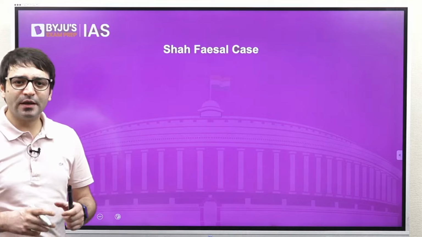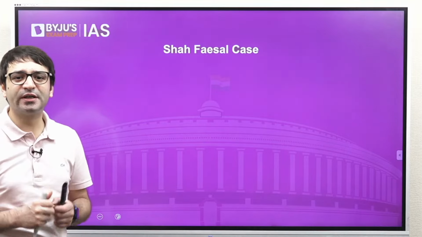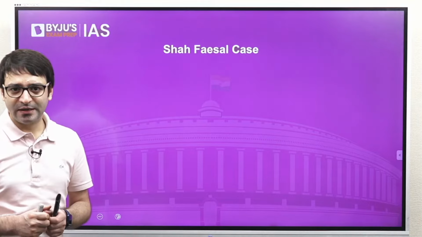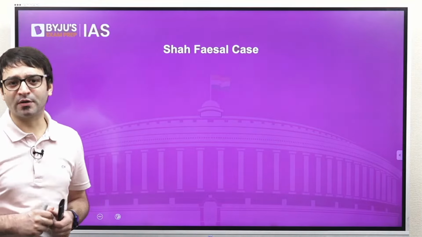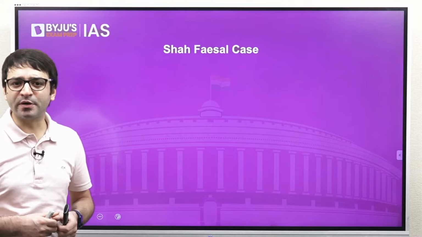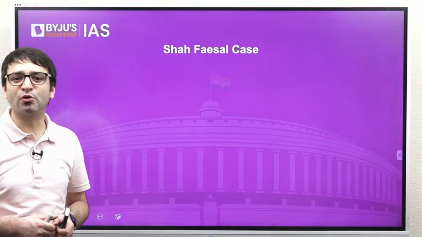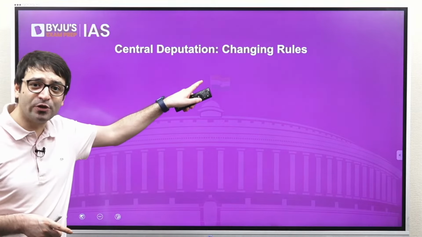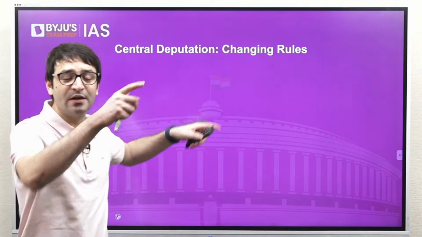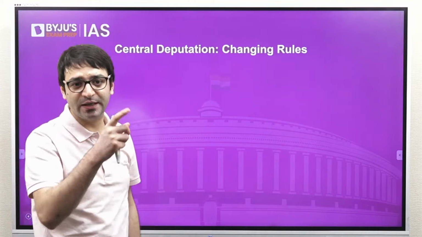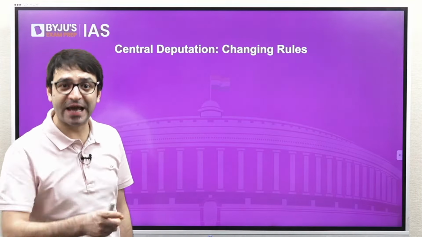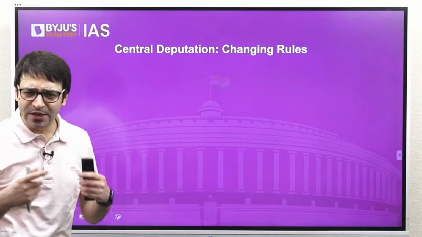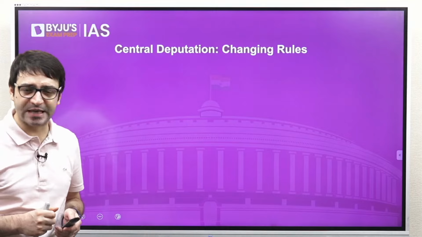And now it seems that his resignation has not been accepted. He has withdrawn his resignation, and he is going to be brought back to bureaucracy. And some newspaper reports suggest that he is going to be brought on a central deputation. And we will look at central deputation as well, changing rules, because there is a conflict, or there was a conflict between the Chief Secretary of West Bengal and the central government. Didi's Chief Secretary and the central government. So all this becomes very important for your examination.